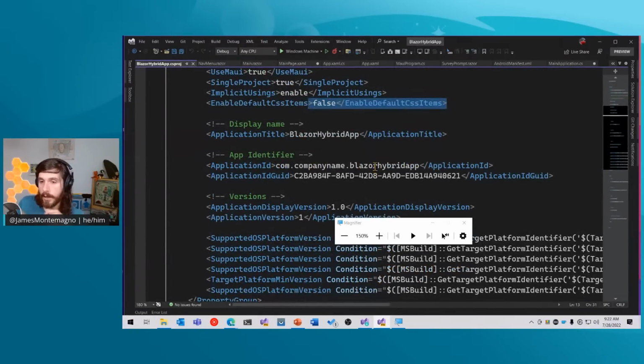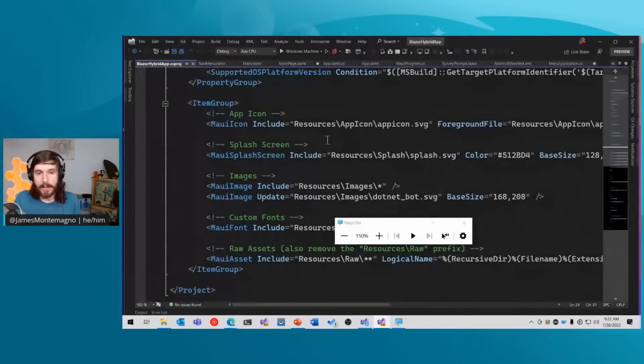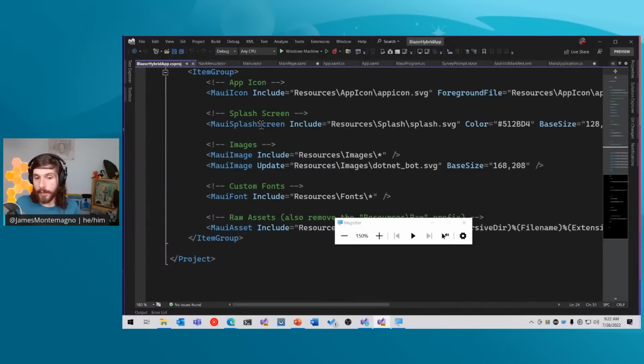But what's also cool here is that it is displaying our name. So here we have our application title, our application identifier, our application ID GUID. We have version numbers that are in here, and .NET MAUI is, for all intents and purposes, handling that for us. So it is handling all of this cross-platform complexity for us automatically. It also handles our icons, our splash screens, our images, fonts, and assets, all right here.